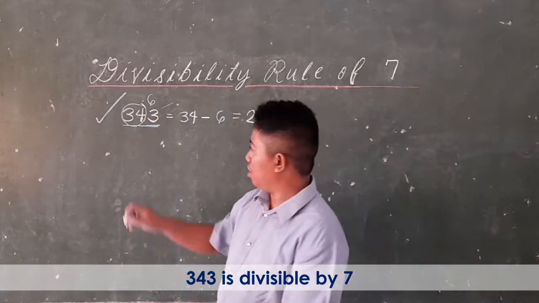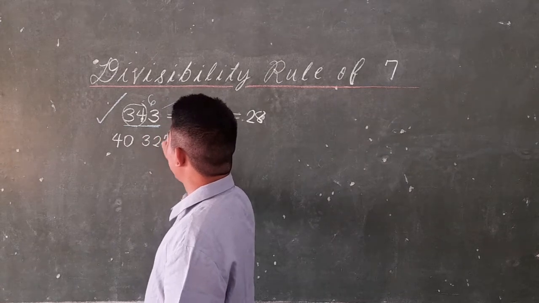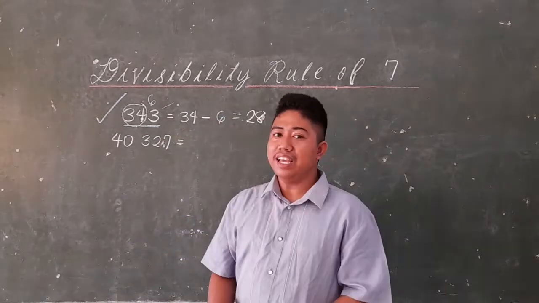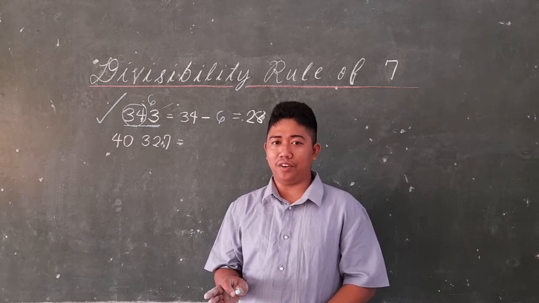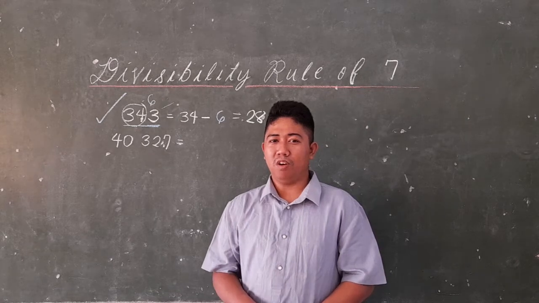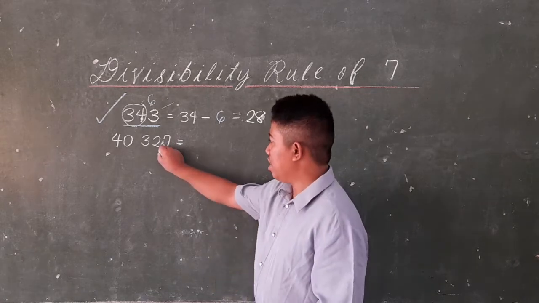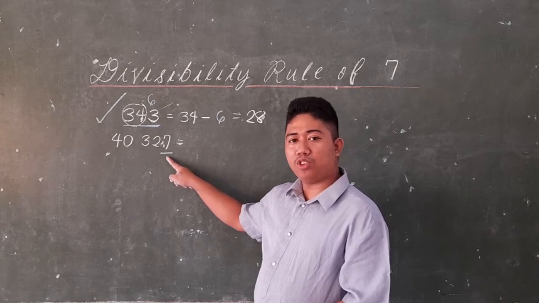Next example, 40,327. Again, let us identify the last digit of the given number. What is the last digit? Okay, the answer is 7. So 7 times 2 is equal to 14.